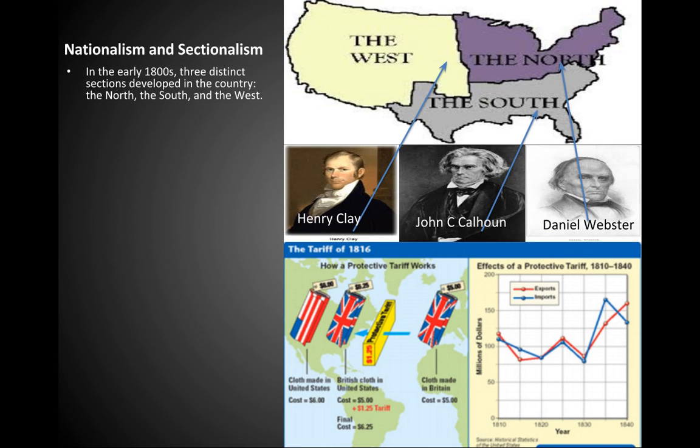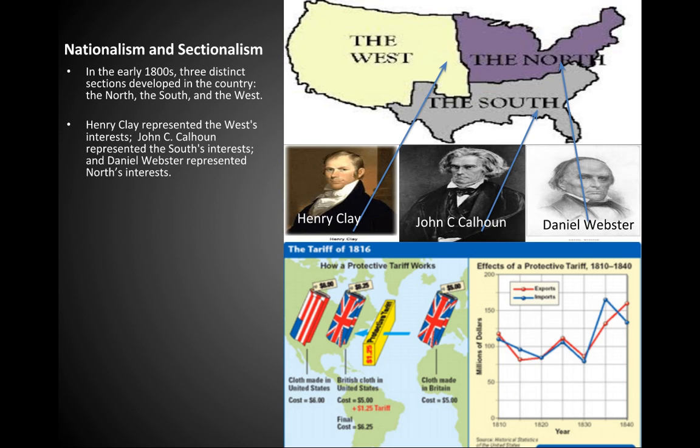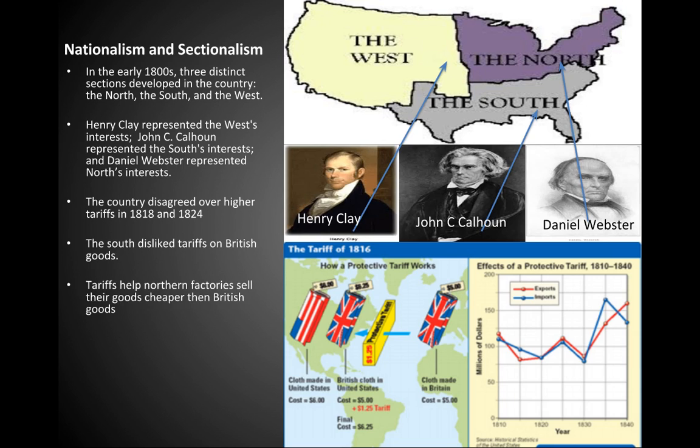In the early 1800s, three distinct sections developed in the country: the North, the South, and the West. Henry Clay represented the West's interest, John C. Calhoun represented the South's interest, and Daniel Webster represented the North's interest. The country disagreed over higher tariffs in 1818 and 1824. The South disliked tariffs on British goods. Tariffs helped northern factories sell their goods cheaper than British goods, but forced Southerners to pay more for manufactured goods and sell their cotton for less.